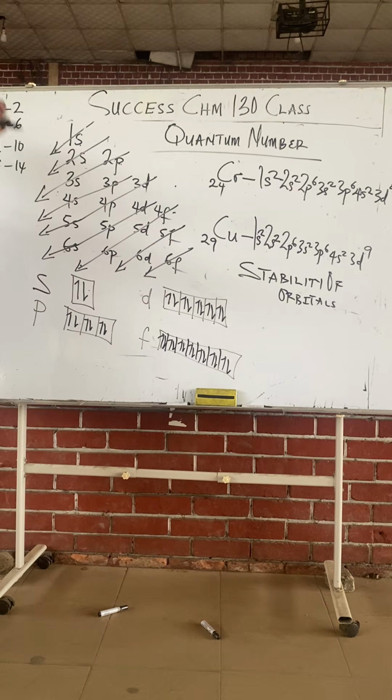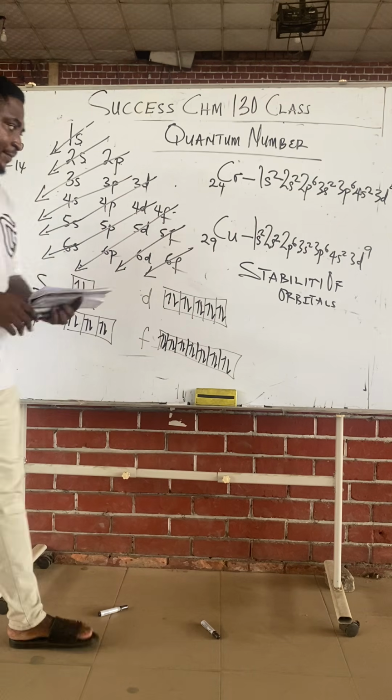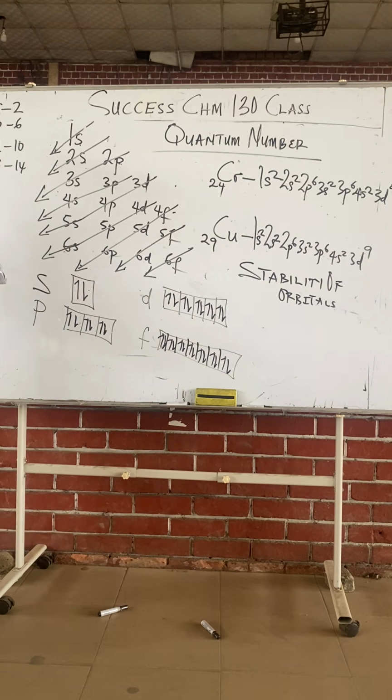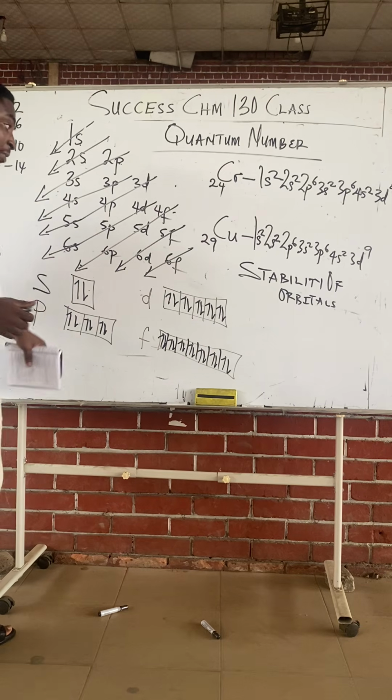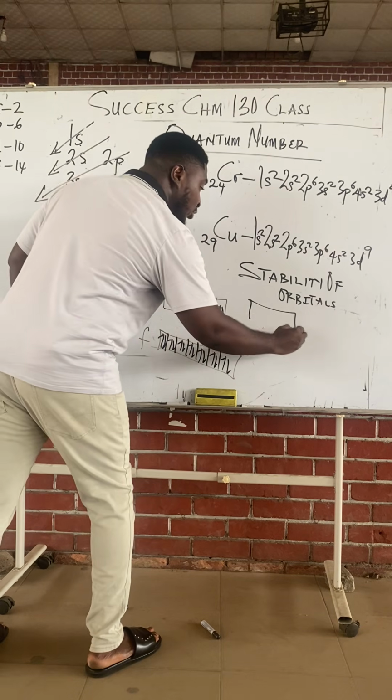Notice that if one electron is going up, the other must go down. It's Pauli's exclusion principle that tells us no 2 electrons should have the same set of quantum numbers. They may have the same principal, the same azimuthal and magnetic, but the spin is what we call the spin quantum number. There are 2 possible spins of an electron, the clockwise spin and the anti-clockwise spin. And follow me. Stability of orbital. Class, there are 2 ways in which the p orbital is stable. I want to look at the p orbital.